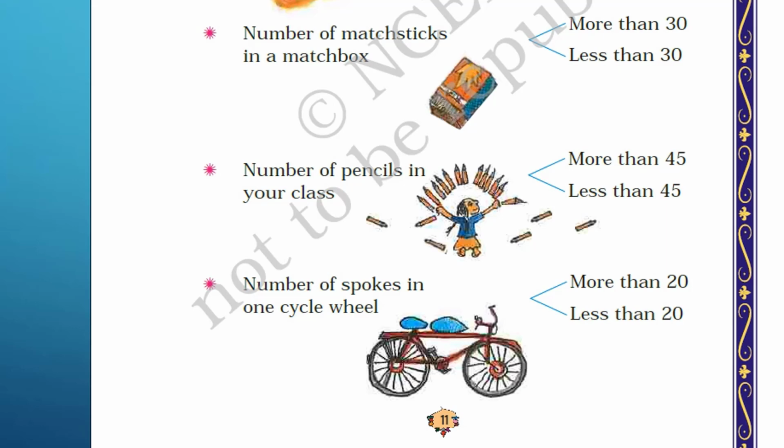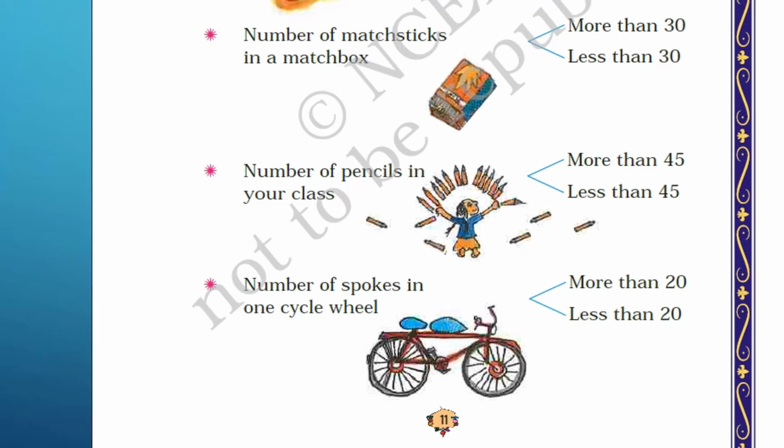Number of spokes in one cycle wheel. You don't have to count, as you know. More than 20, less than 20. You don't have to count every spoke in the wheel. You have to have an idea about it. So answer will be more than 20.